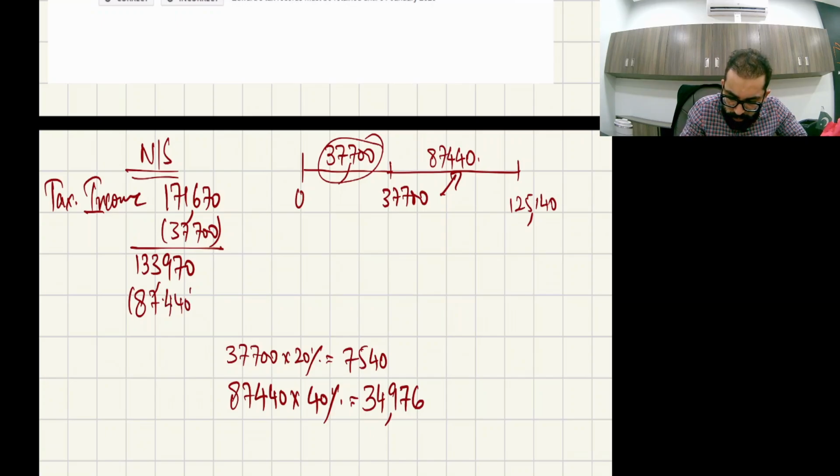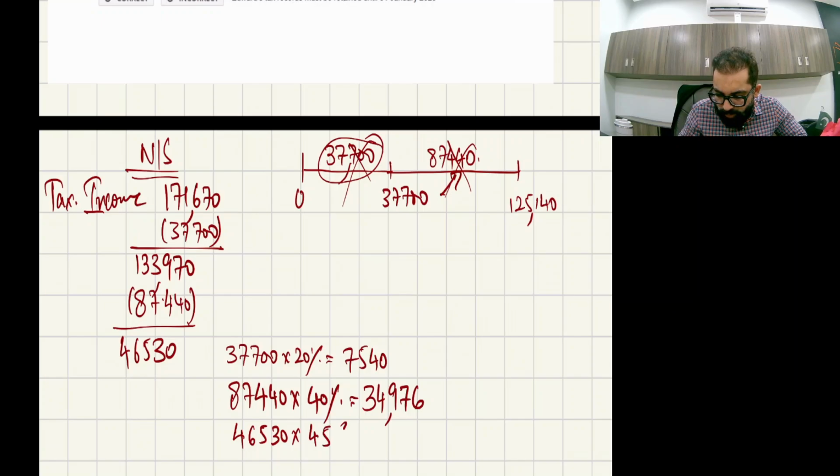87,440, we have calculated tax. The balance is 46,530. Now definitely this 46,530, both bands are consumed now. So 46,530 will come in the last band, and that is 45%. That gives 20,938.